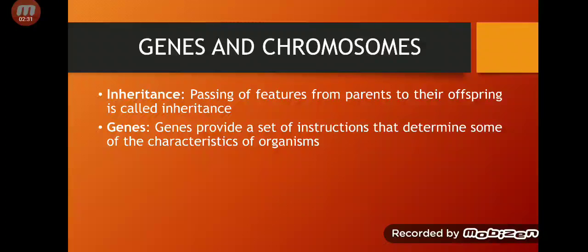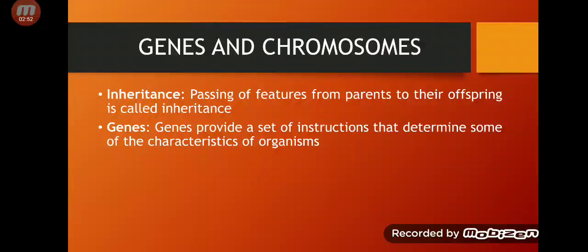For example, if you have brown eyes, then this instruction is stored on a gene. If your mother has brown eyes, your mother has passed these genes to you.